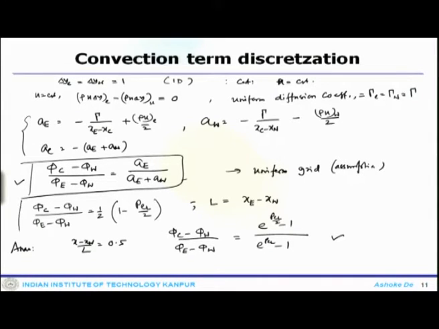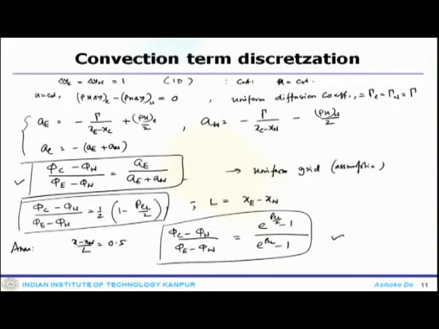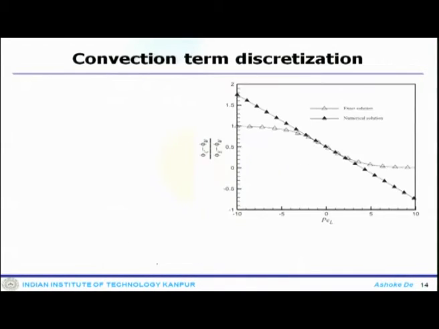The analytical solution is also a function of the Peclet number, so one can plot them for varying Peclet number and see how the solution varies.